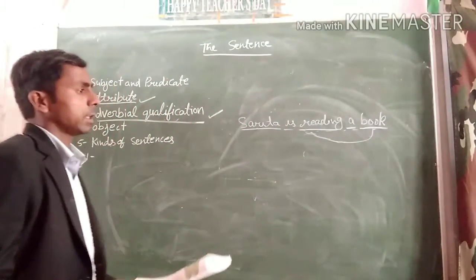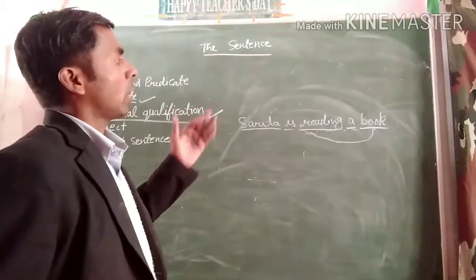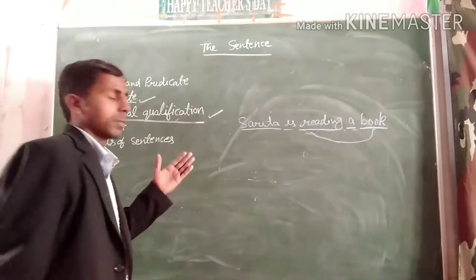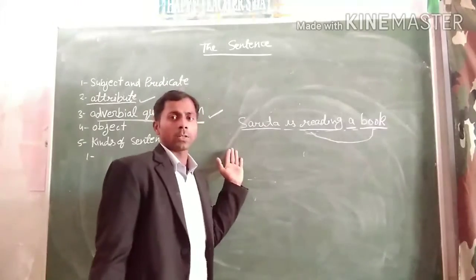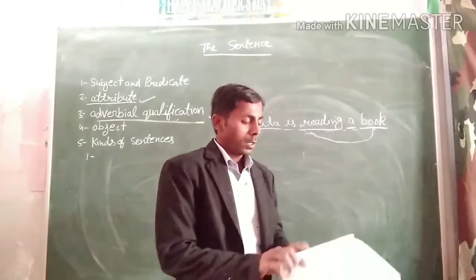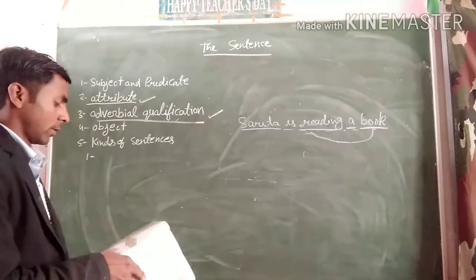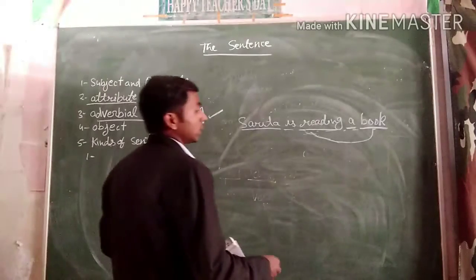There are many examples that we can use to find the object. In the next classes you will also read about the direct object and indirect object. Okay, next we will be talking about the kinds of sentences.